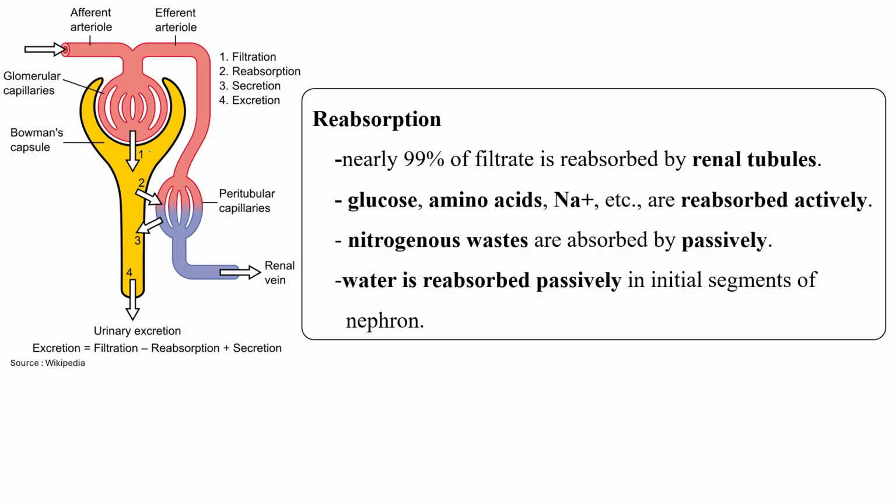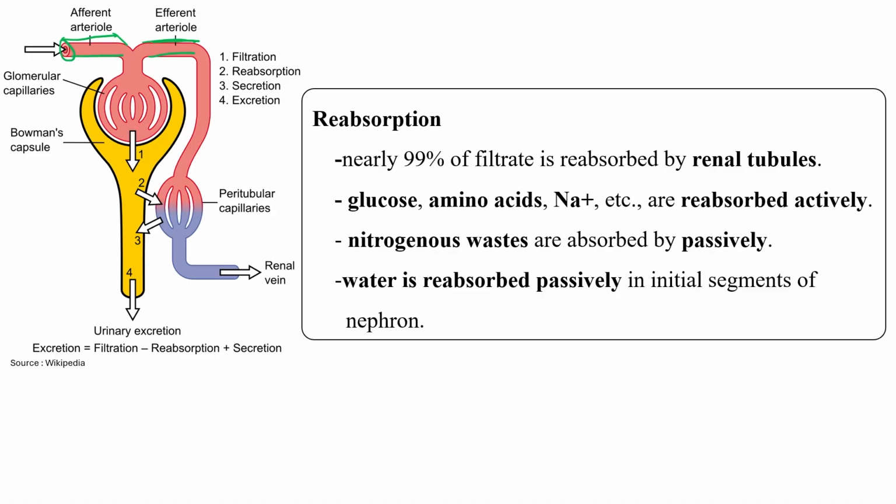So this is the afferent arteriole, which is comparatively bigger, and this is the efferent arteriole, which is comparatively thinner. So the volume of blood coming towards Bowman's capsule is more, while the volume of blood passing out through the efferent arteriole is less.